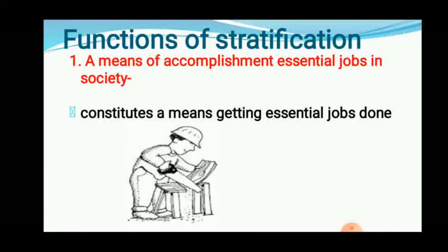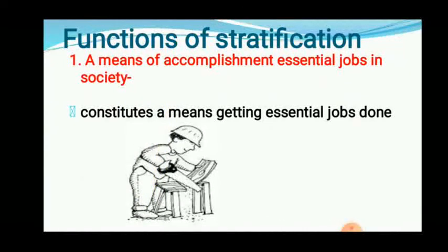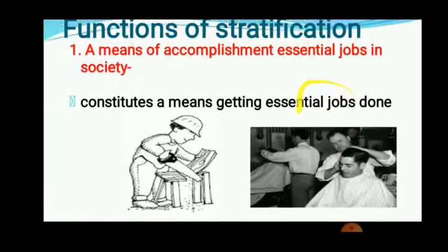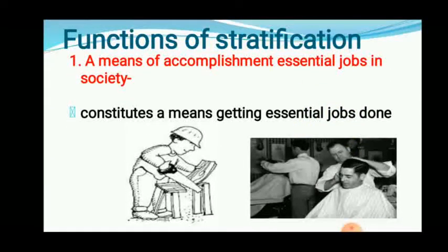For example, a job of carpenter. Everybody in society is unable to do the task of the carpenter, but there is a certain community who is able to do this kind of task. Also the task of barber. All people are unable to do this kind of task, but for that there is a special community, a special strata who is able to do this. So these kinds of jobs are referred to as essential jobs in the society, and we are able to do these jobs with the help of stratification.